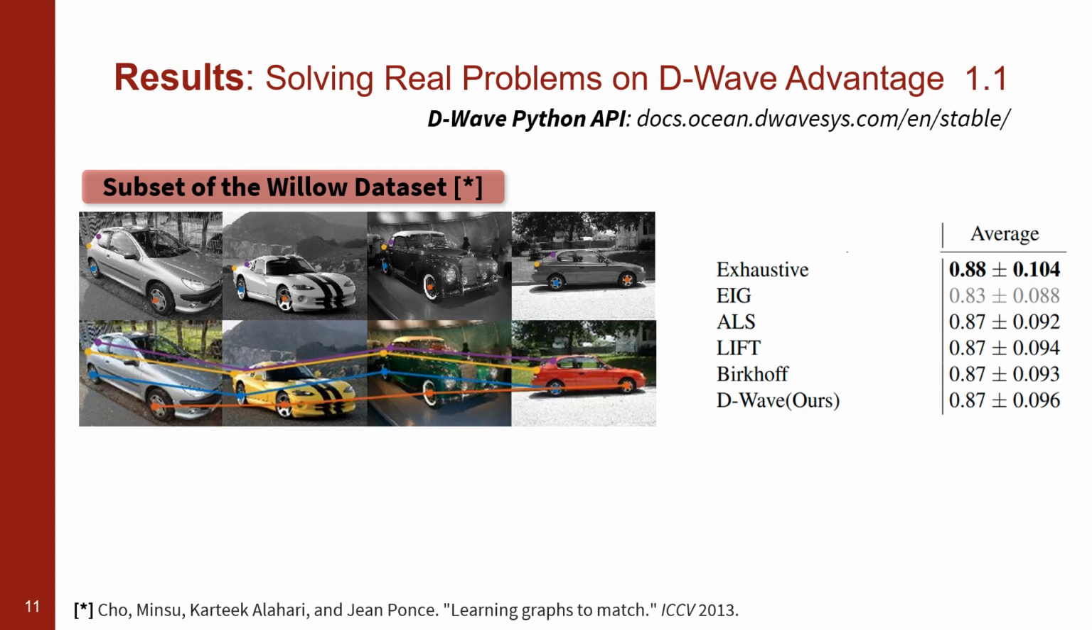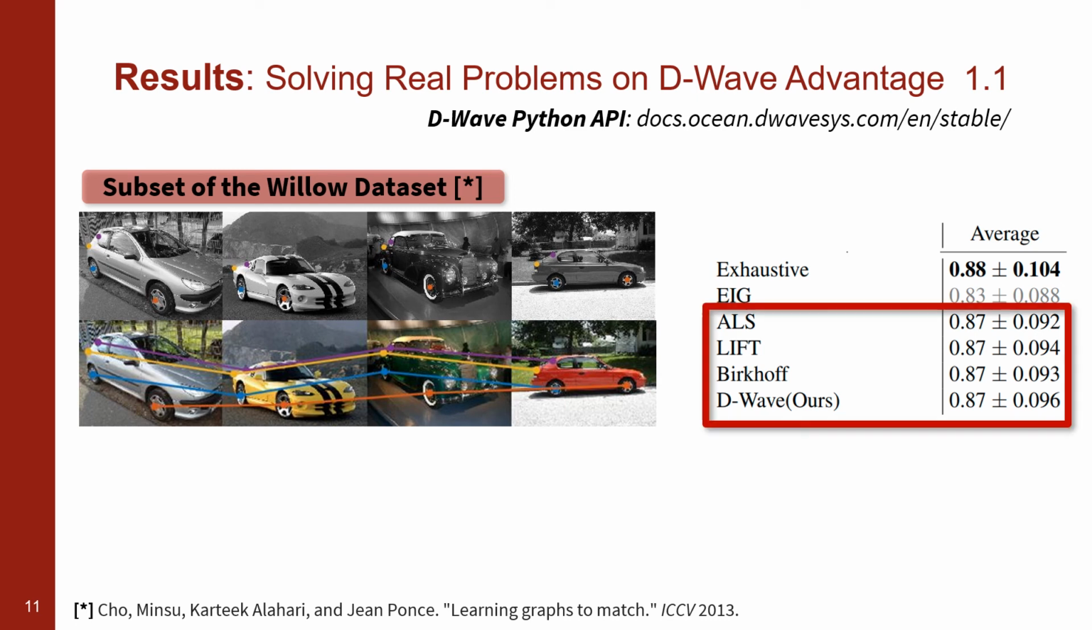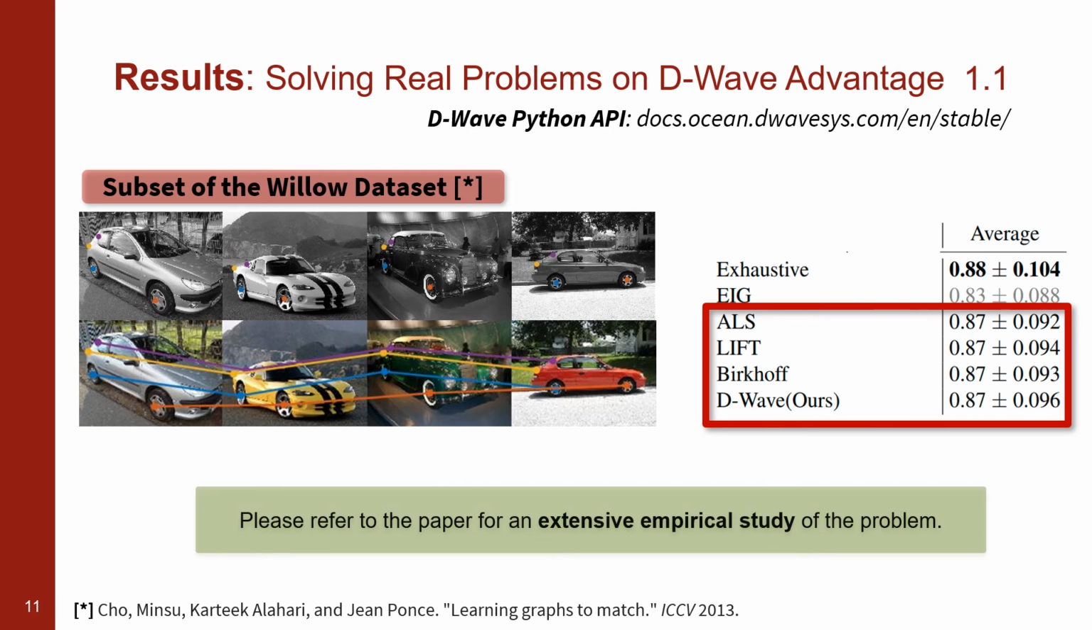We solve small but real problems using the D-Wave API you see on the slide. Here, we match 4 key points across image pairs in the Willow dataset using AlexNet. We test our algorithm, as well as others, and observe that QuantumSync can match these well-engineered solutions, showing great potential for quantum machines. Check the paper for details.